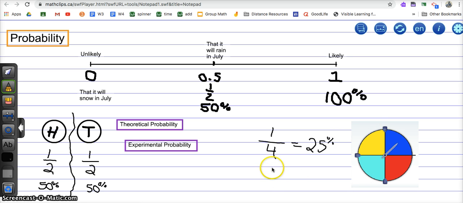And now all these sections are equal. Now let's pretend that these two are the same blue. There are 4 total outcomes, but there are 2 blues. So you would have a 50% chance of landing on blue. Let's say that these two are the same blues. So let's take a look at that.